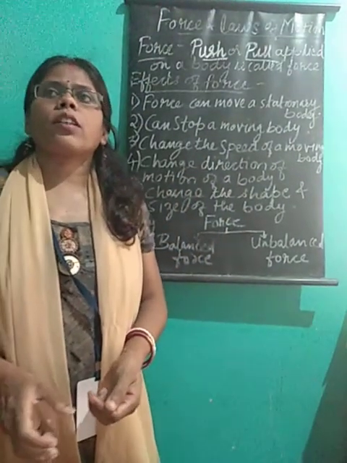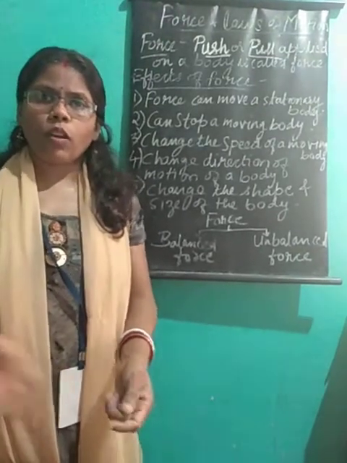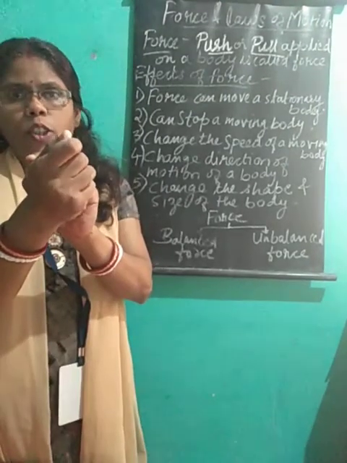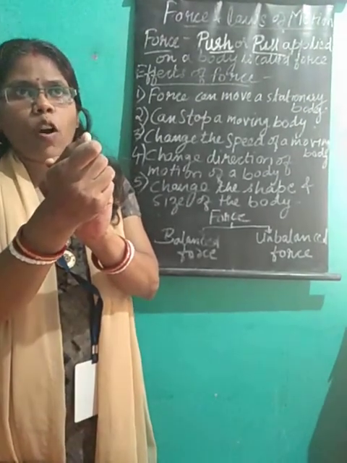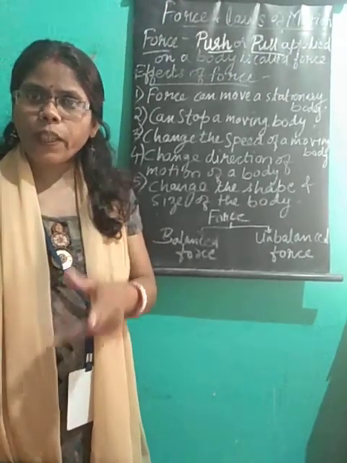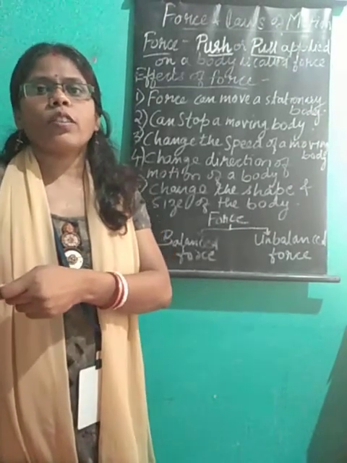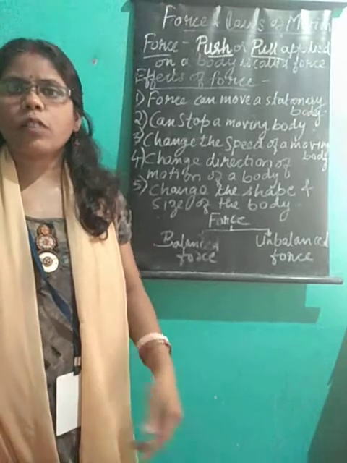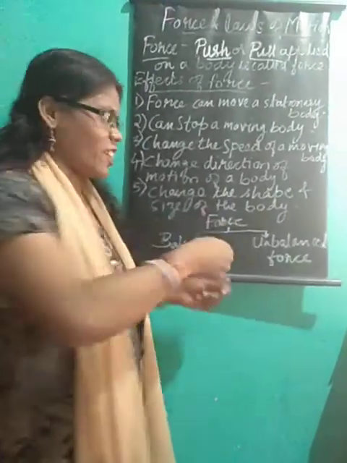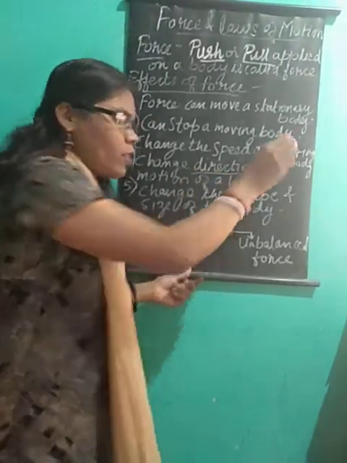Just take the example of a bowler bowling. What happens when a bowler bowls? The batsman will hit it. When the ball is hit, force is applied on the ball. What will happen? The speed of that ball can change. Depending upon the force with which the ball is hit, its speed can decrease or it can become faster. So if it is faster, you can have a good six.